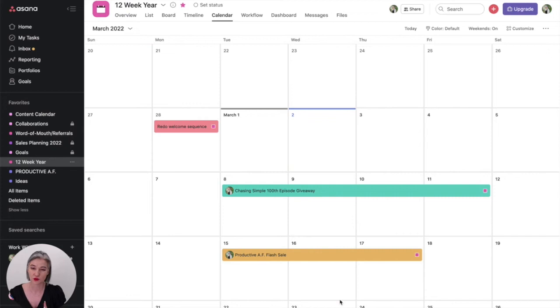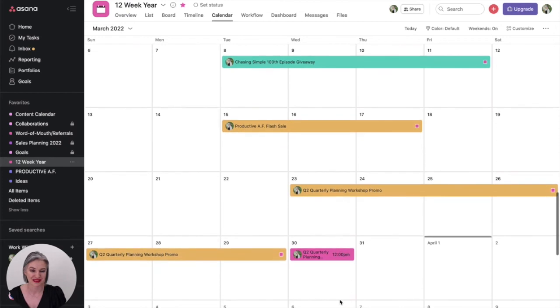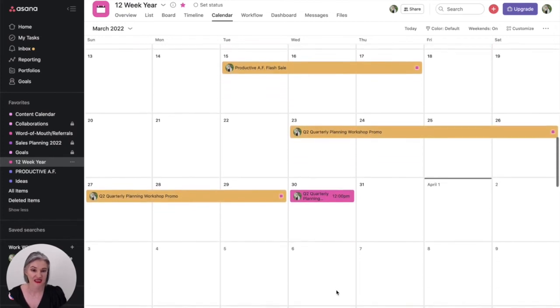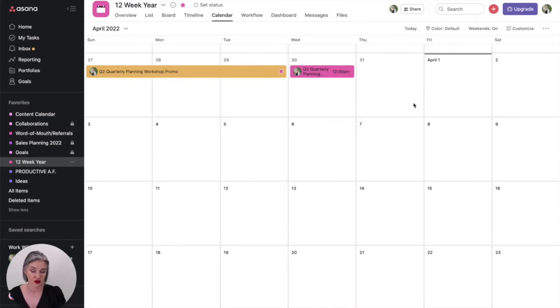I use each project very intentionally for different things. So you can see we got some exciting things coming up in March. And then as I plan out the next 12 weeks, starting with April, May, and June, I will continue to fill this out. I also, as I alluded to, map out new offers and map out things about my programs or things about freebies or anything like that that I want to update and change.